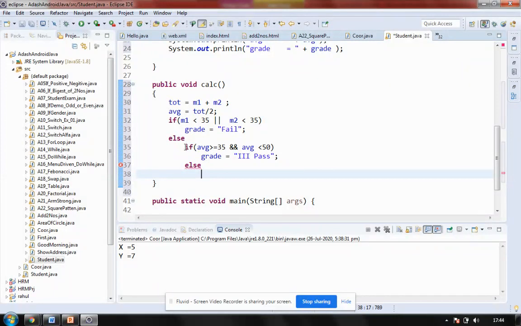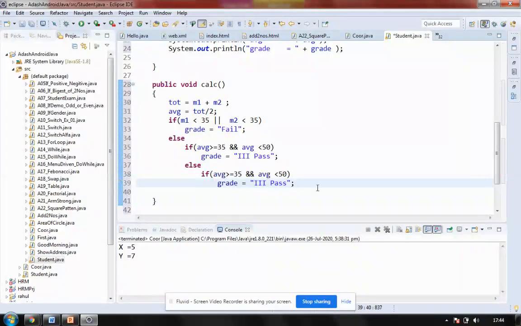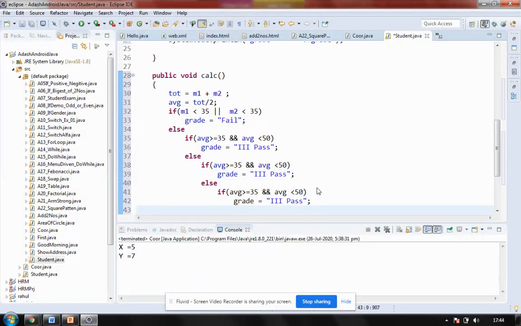I think I should copy this two or three times. This is done. Copied. Again down. Copied. Again down. This is okay.